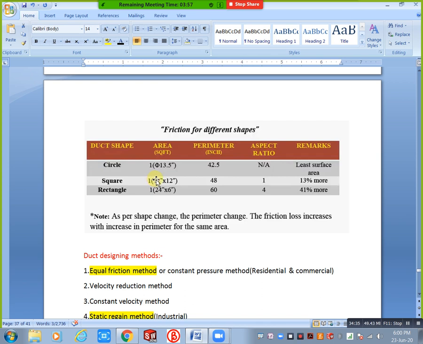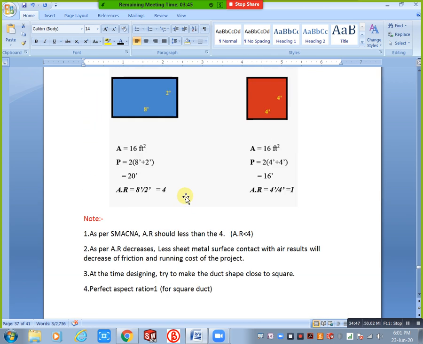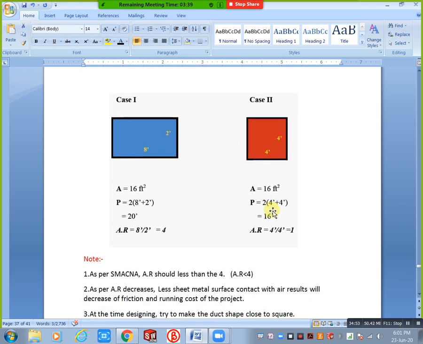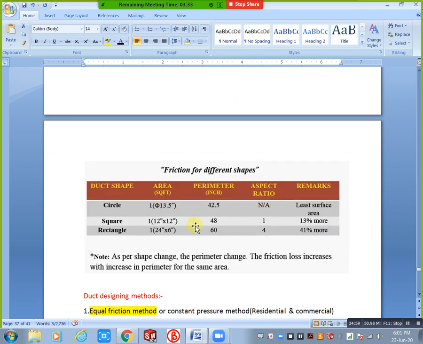Okay, the square duct is 12 inch, which means 1 foot, so 4 sides of 1 foot each, totally 16, or otherwise you can use the formula 2 into (a plus b). You will consider a plus b, width and height, which you already know. a is equal to 12 and b is equal to 12, so 12 plus 12 is 24, and into 2 you will get 48 as your perimeter.